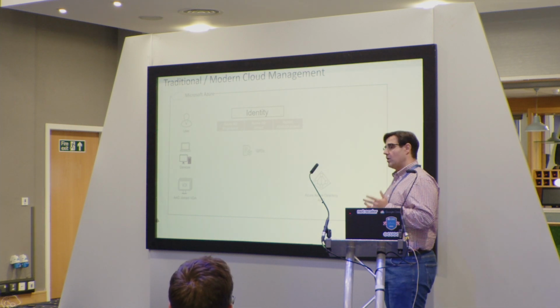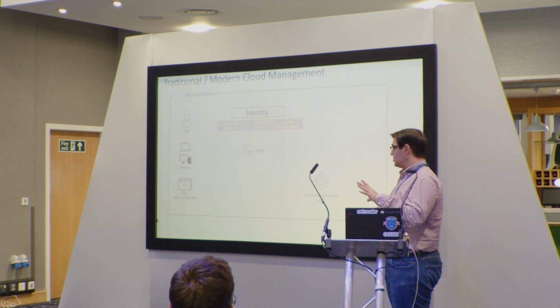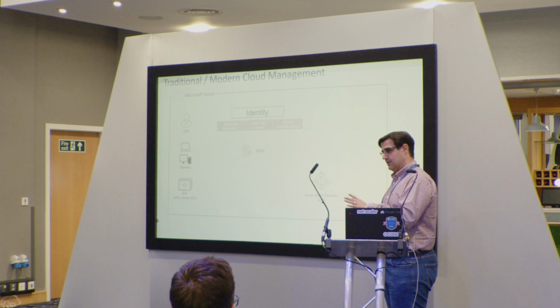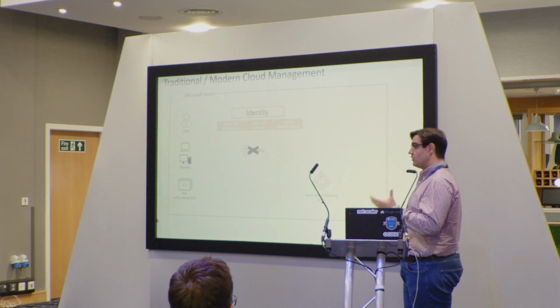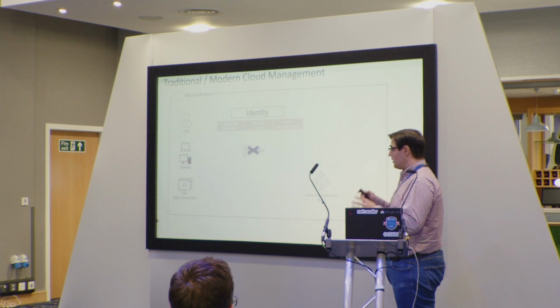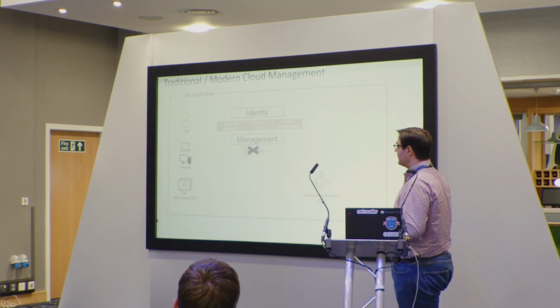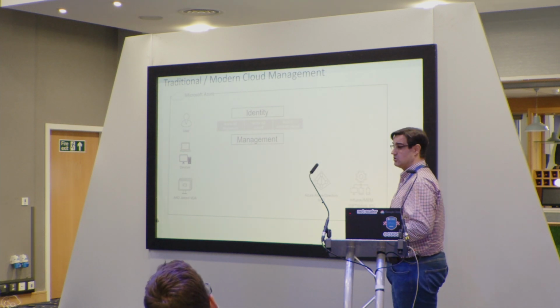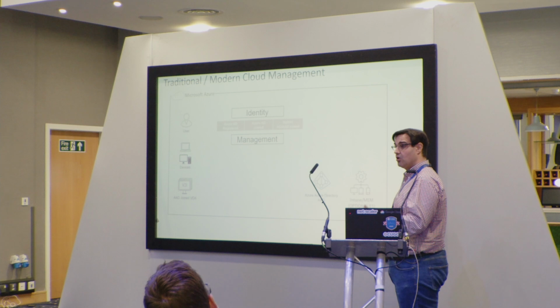And when we try to deploy GPOs, the GPOs are not working out of the box with Azure Active Directory identity. So if you need to deploy group policy objects or any management over these VDIs, you will need to have a management layer, which is another service from Microsoft, Microsoft Endpoint Management, or Intune.